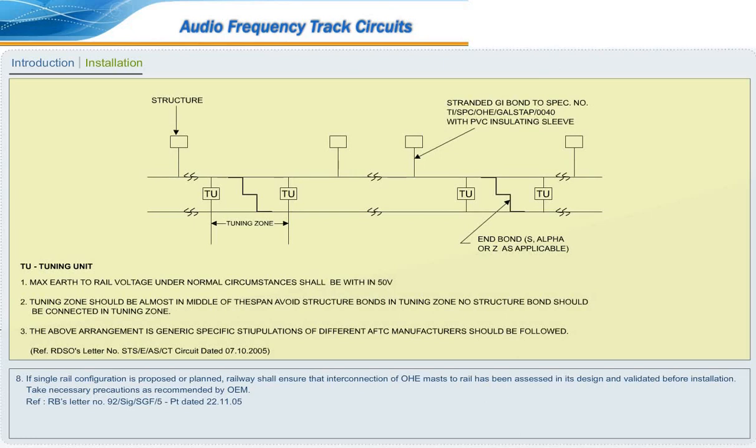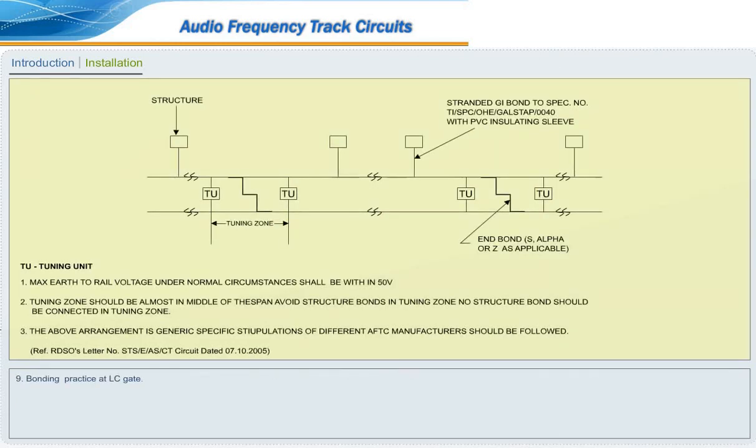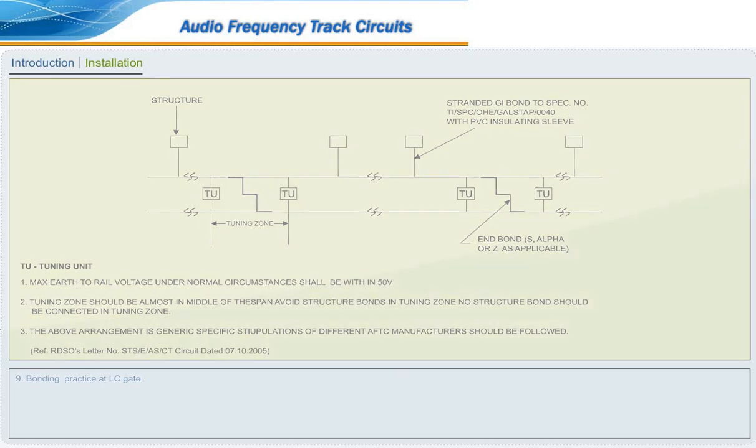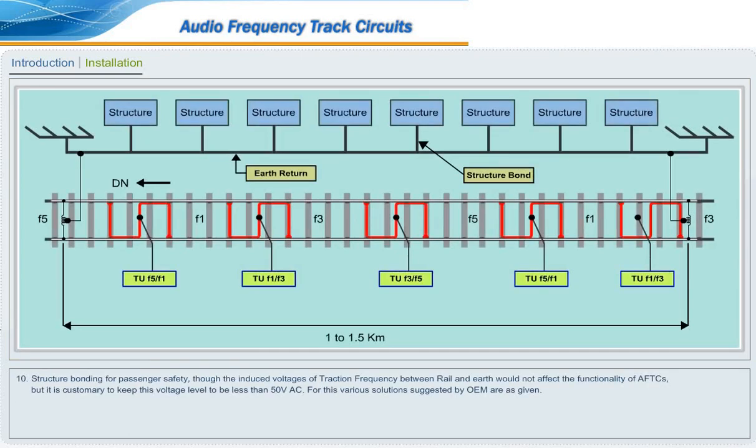If single rail configuration is proposed or planned, railway shall ensure that interconnection of OHE mast to rail has been assessed in its design and validated before installation. Take necessary precautions as recommended by the original equipment manufacturer, OEM. Reference: Railway Board's Letter Number 92/Signal/SGF/5 dated 22/11/5. Bonding practice at LC gate. Structure bonding for passenger safety.